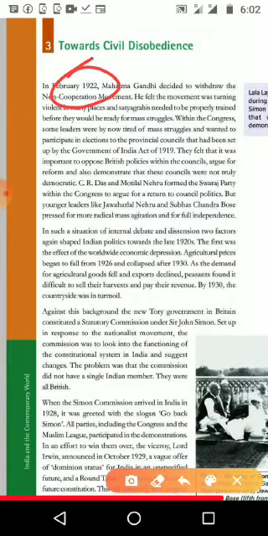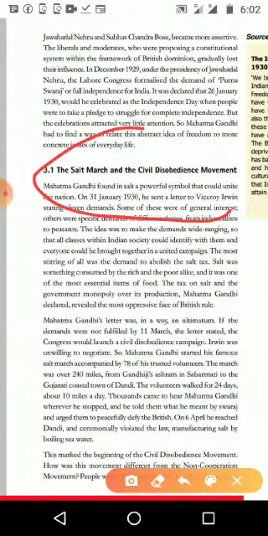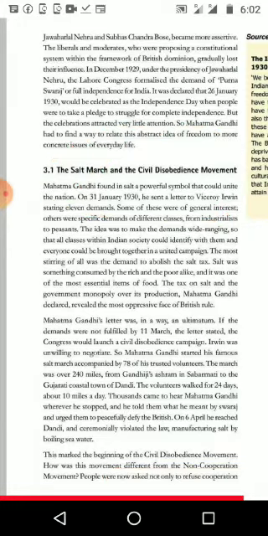The first moment of the civil disobedience movement was the Salt March or Dandi March. That is the first civil disobedience movement in India under the leadership of Gandhiji.